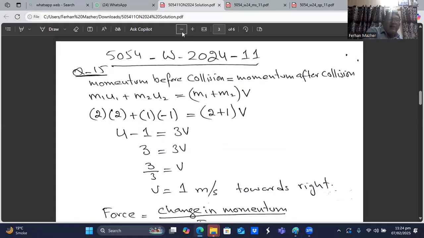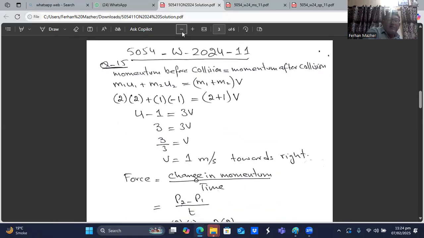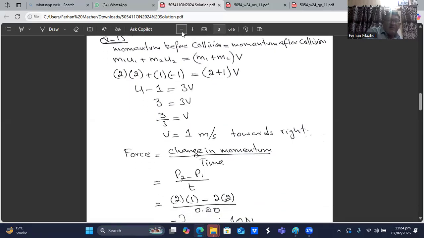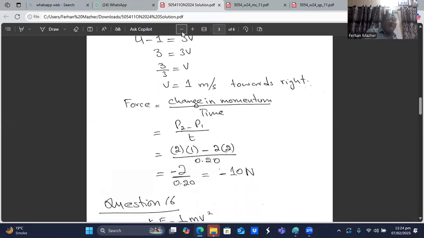Now, because we are talking about the trolley X, the force acting on it will be the change in the momentum divided by time. Change in the momentum divided by time is equal to the force. So P2 minus P1 divided by t. The final momentum minus the initial momentum.